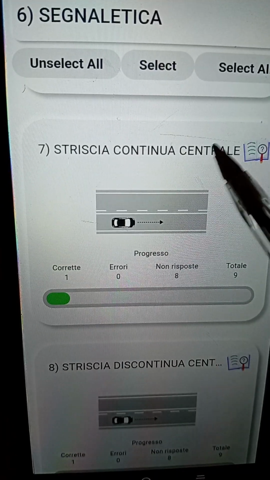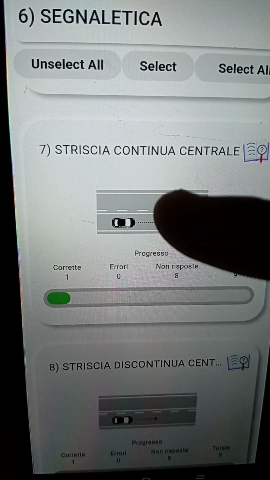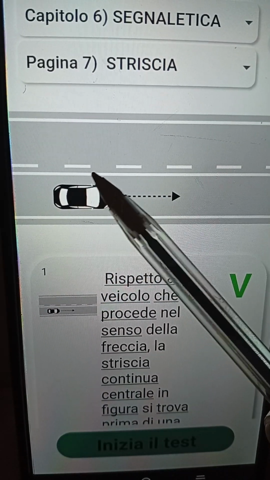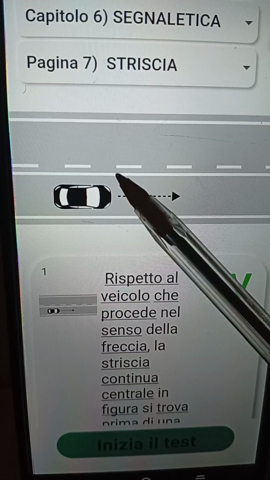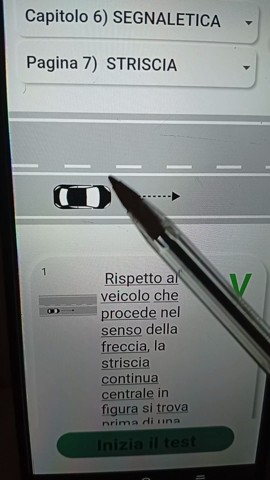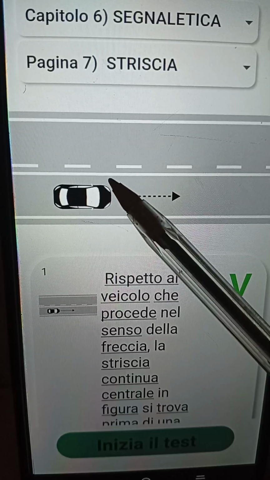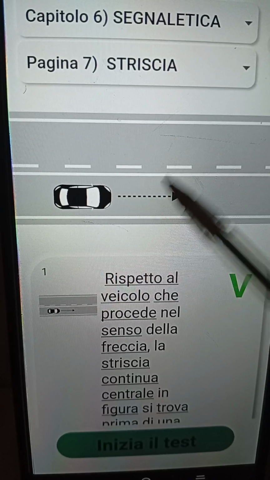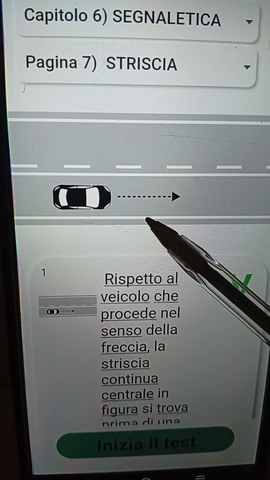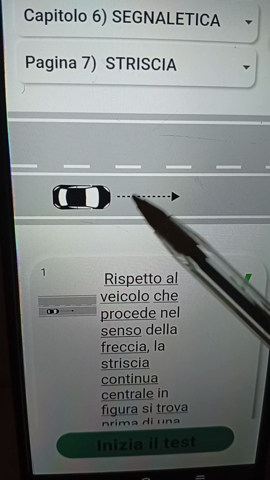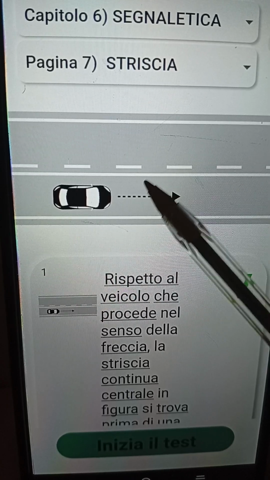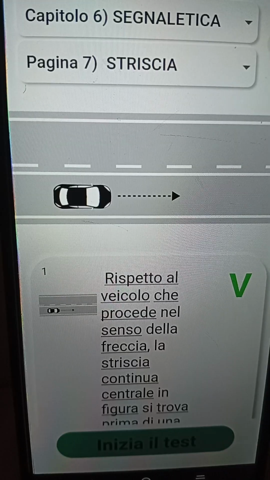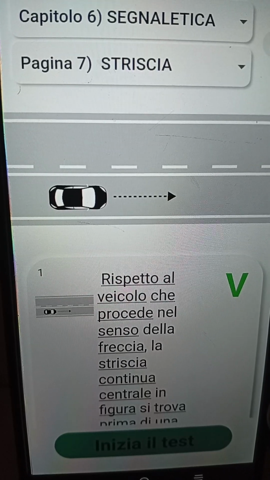Now, in this particular one, let me assume, let's put it like this. When you are circulating on the road, if you see a continuous line before a discontinuous line, it is telling you that you are approaching a danger zone. Examples of such: number one is the dorso, number two is the passaggio a livello, number three is the curva, and so on and so forth. Stare attenti, ragazzi. Stare attenti.